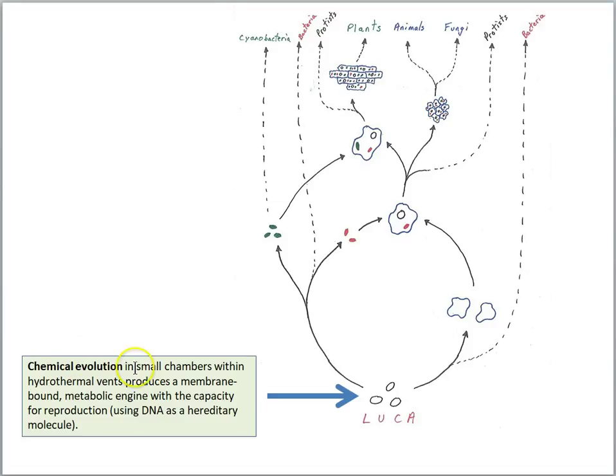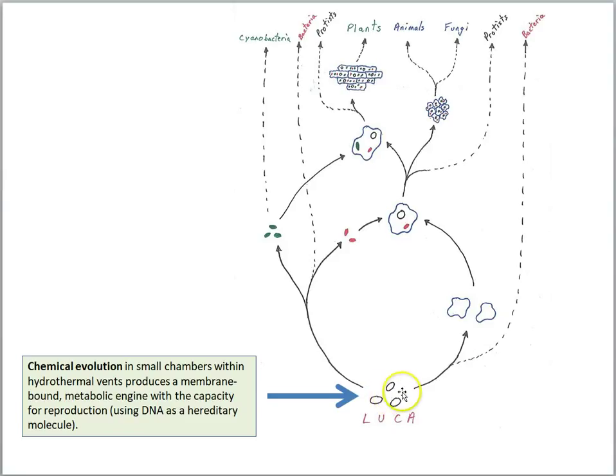So chemical evolution, possibly in small chambers within hydrothermal vents, produces a membrane-bound metabolic engine with the capacity for reproduction using DNA as a hereditary molecule. Now that's a mouthful, but it just means the first cells emerged from chemistry. So we call this chemical evolution produced the first living things, cells.